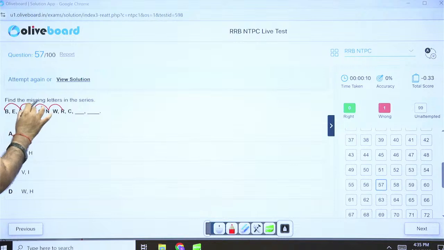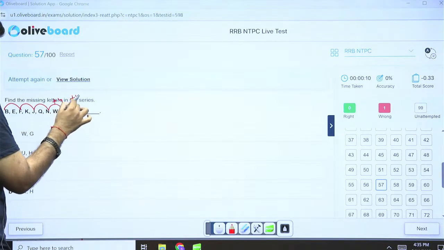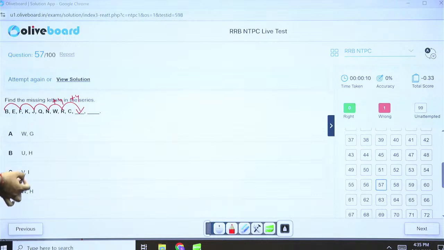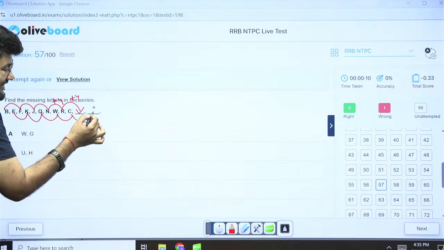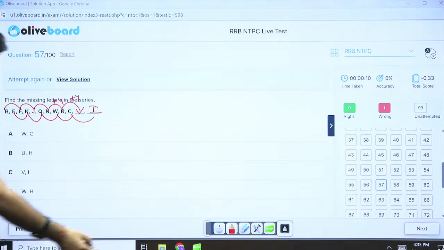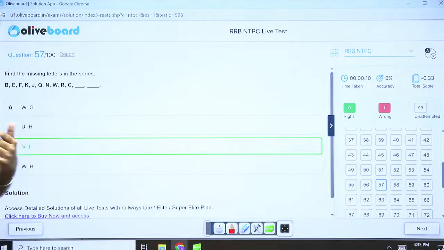Plus 4 is happening. So 18 plus 4 will give me 22, which is V. So the first one is V. V and I will be my correct answer. Even despite that, if you want to check 5, 11, 17: this is +6, 23 plus 6, 29, that is 3. 3 plus 6 is 9, that is I. So VI will be my correct answer, option C. You didn't have to check for both of them. You simply had to check for one and get the other answer yourself.